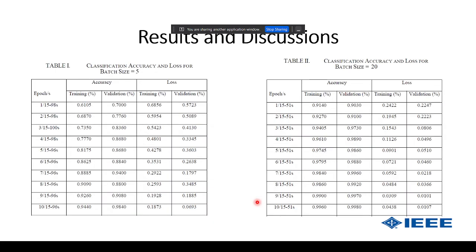Okay, regarding the results, we did two kinds of evaluation or experiment settings. One is a batch size of 5, and the other is a batch size of 20 images. Tables 1 and 2, on the left and right, are based on the epochs for the rows, from epoch 1 up to 10. So the one that we're looking at is over here.